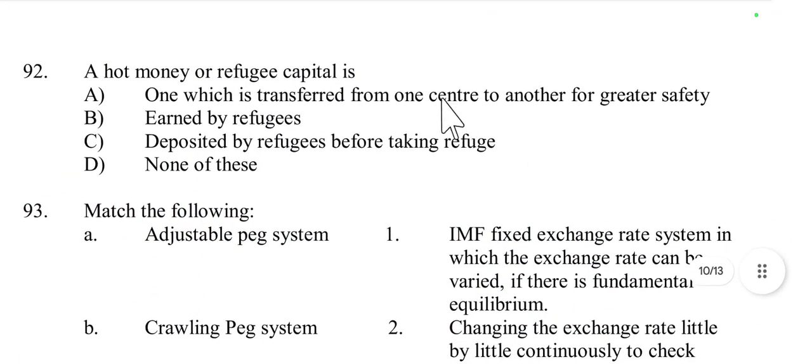Then question number 92. Hot money or refugee capital is one which is transferred from one center to another for greater safety. That is called hot money, because hot money refers to short term capital swiftly moved across borders to avoid risks or gain higher returns, especially during instability. Option A is the right answer.